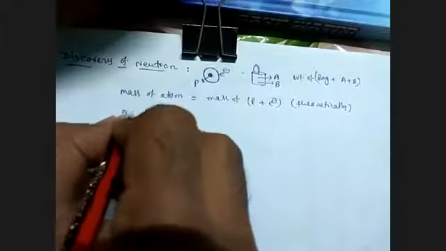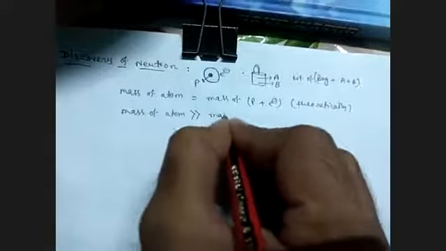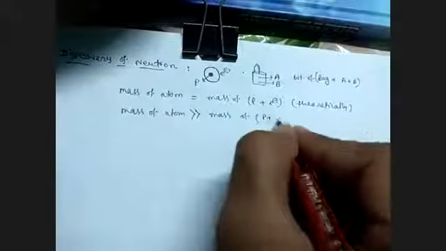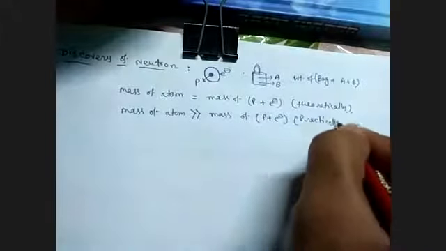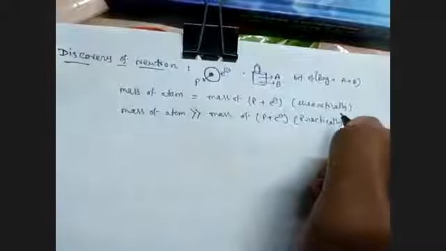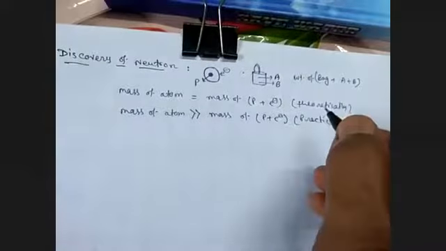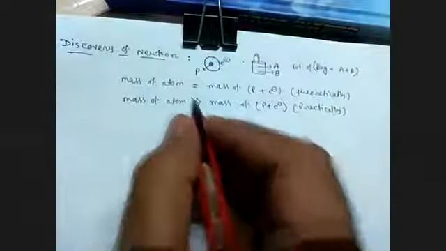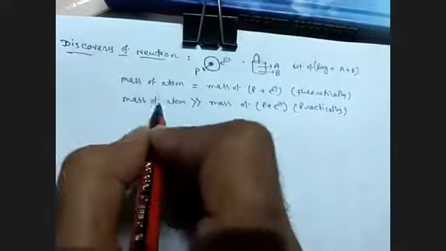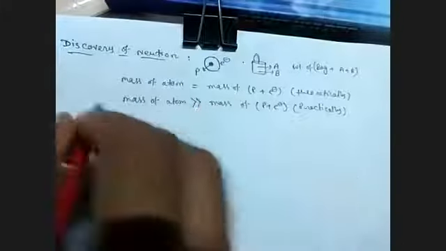But actually, it was found that the mass of the atom is much greater than the mass of proton plus electron. This is practically. So at that time, scientists discovered that the atom contains one more particle, which is neutral in charge but has some mass, which is increasing the overall mass of the atom.